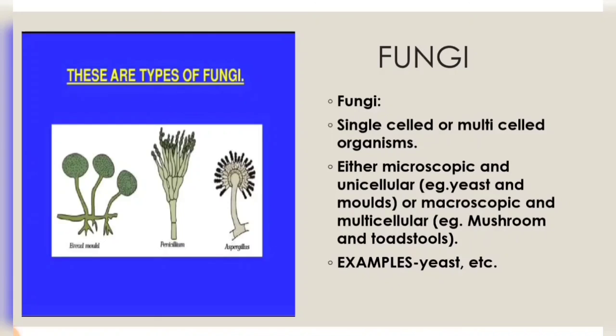Then we have fungi. Fungi are non-green organisms with bodies usually made up of thread-like structures called hyphae. They were once categorized as non-green plants, but they are not plants as they lack chlorophyll, and they have cell walls different from plant cell walls. Depending on the mode of nutrition, fungi are classified as saprophytic and parasitic. Fungi are mostly found in warm and moist places.